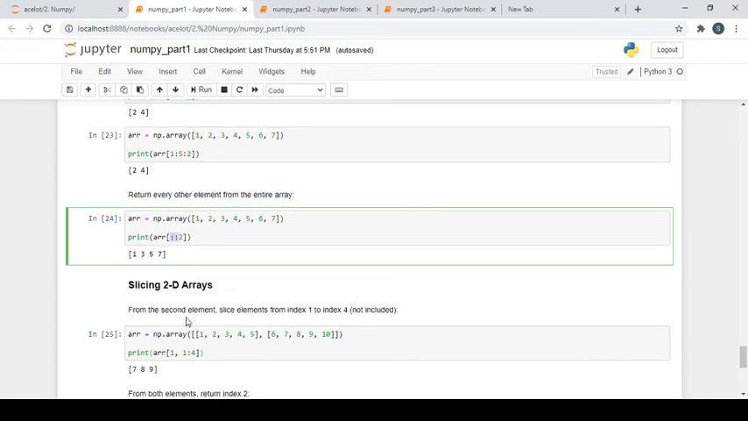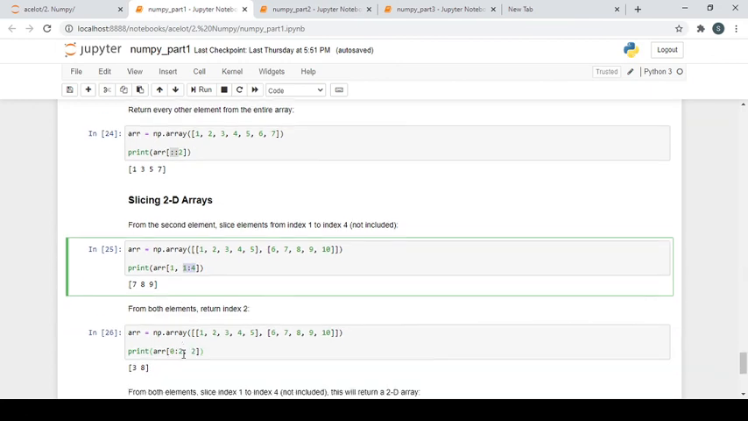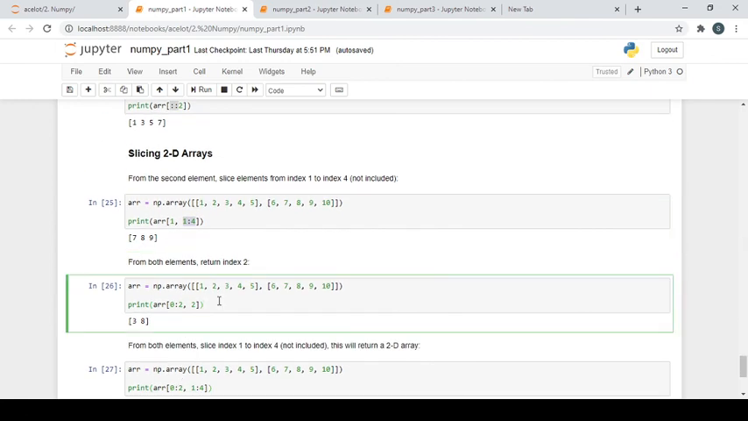Now here comes the part, how again we can slice 2D arrays. Somebody tells you that, okay, from the second element slice index 1 to 4. Same thing, do array[1], first part is done, give a comma, then they told you 1 to 4, so 1:4. Now same thing comes here, where you have a NumPy array, from both elements return 2. So this is tricky, you do 0:2 and 2.